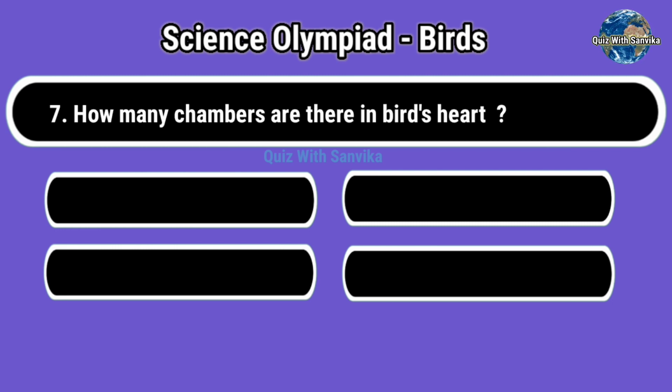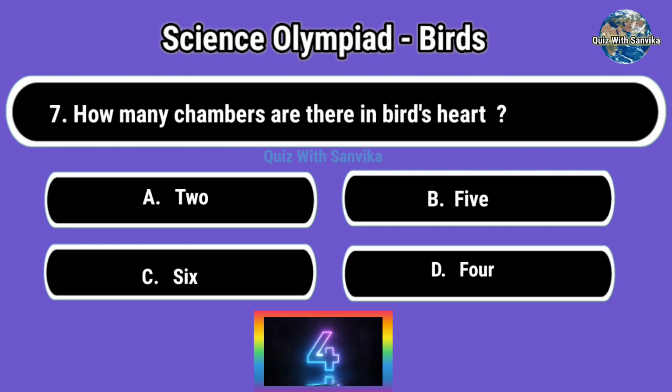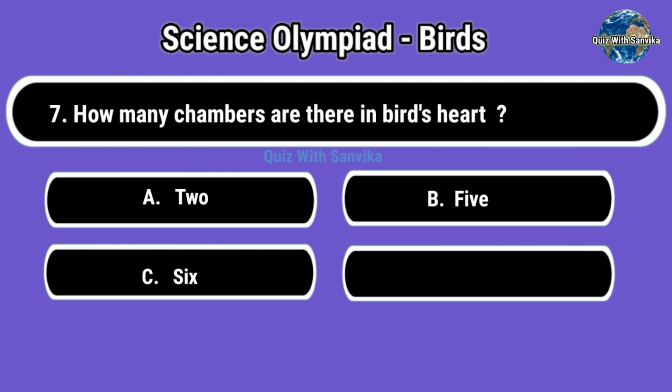How many chambers are there in a bird's heart? Options are A. 2, B. 5, C. 6, and D. 4. Answer is D. 4.